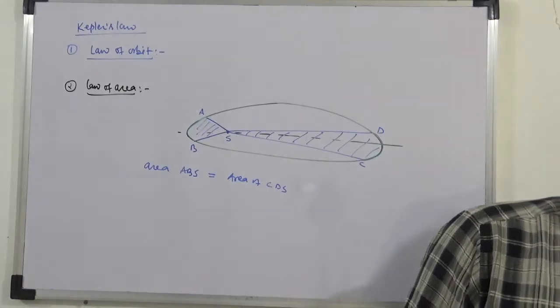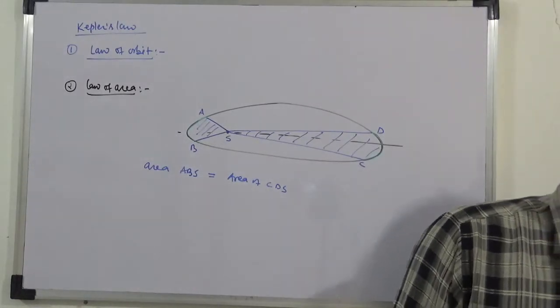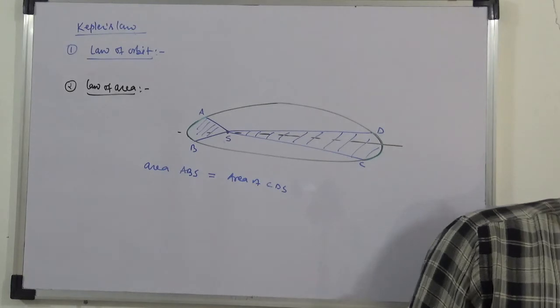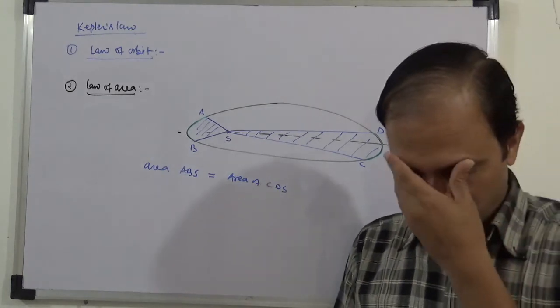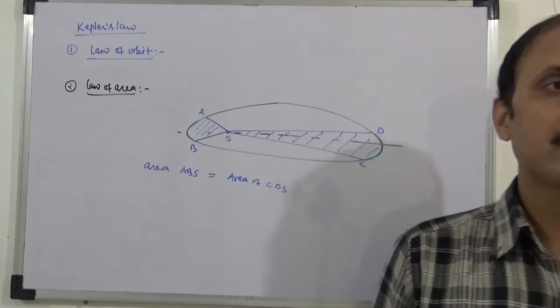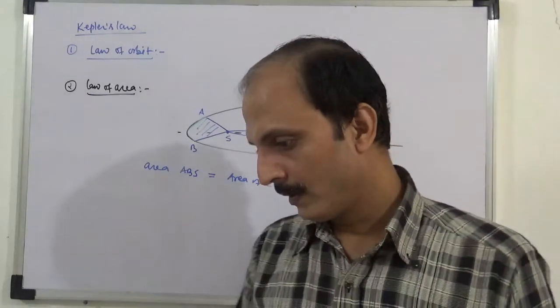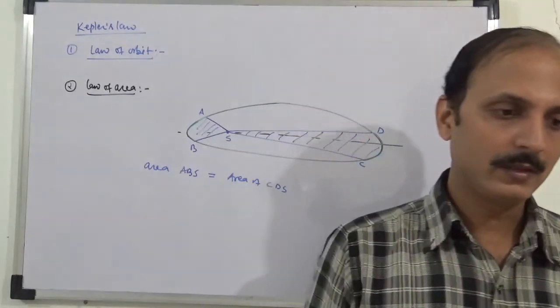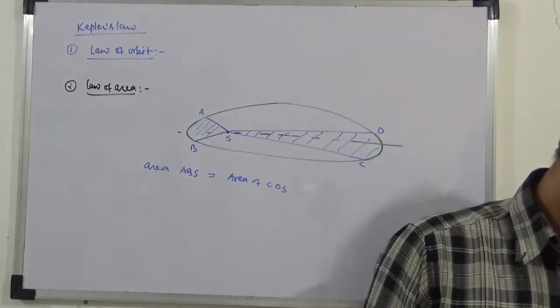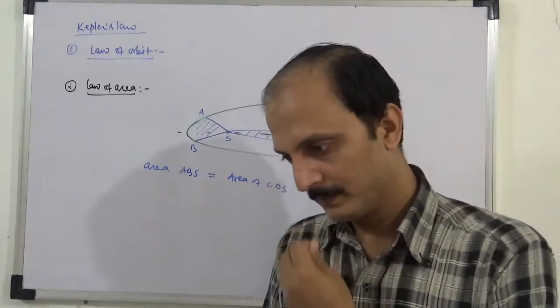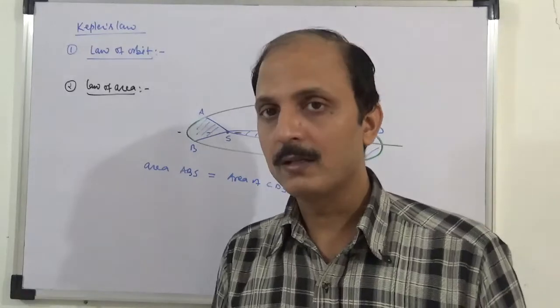So basically you can write, Kepler's second law just tells about the conservation of angular momentum for the central force.